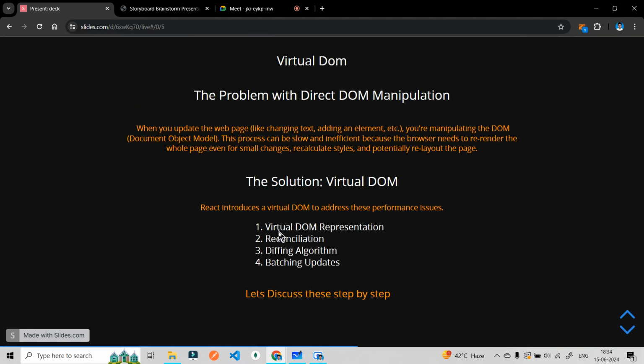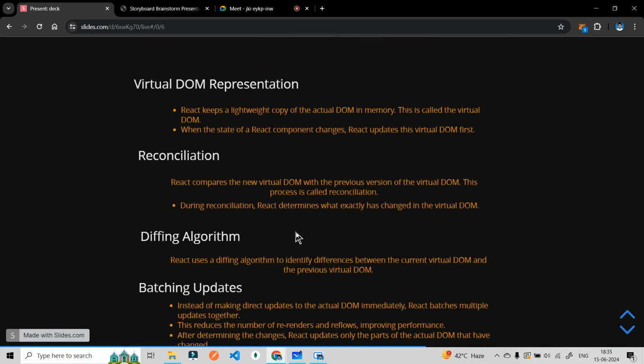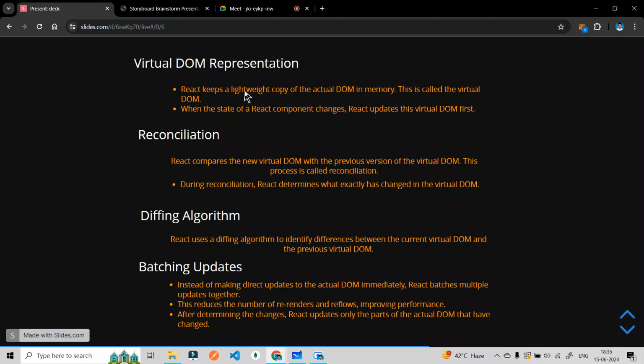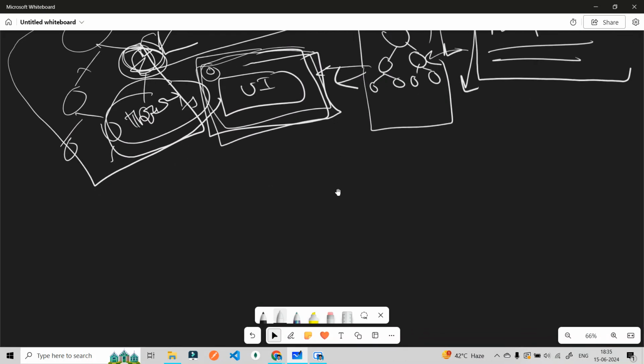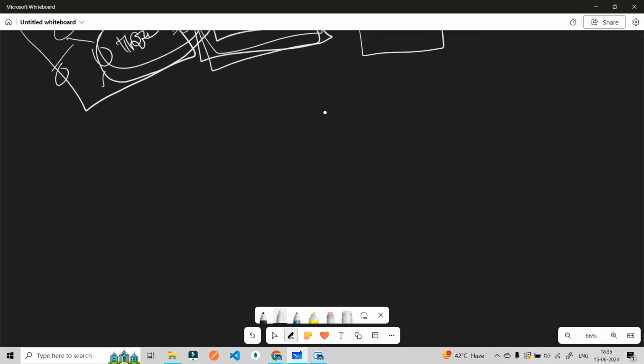First step is how the virtual DOM is created, or how it solves the inefficiency that we are facing. Virtual DOM representation: React keeps a lightweight copy of the actual DOM in memory. This is called the virtual DOM. So now we understand what React does. We are talking about the virtual DOM now.